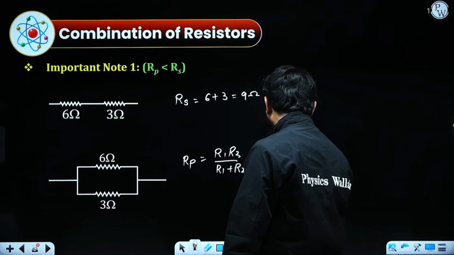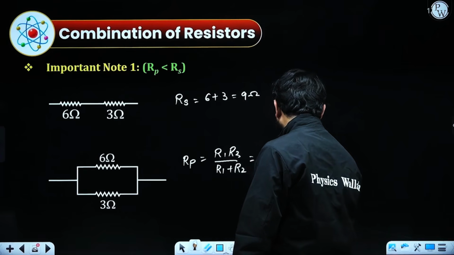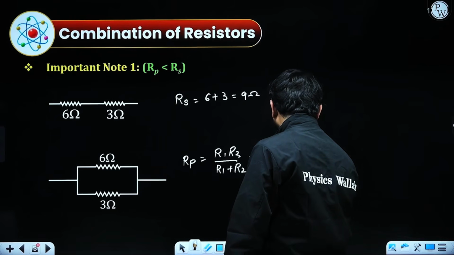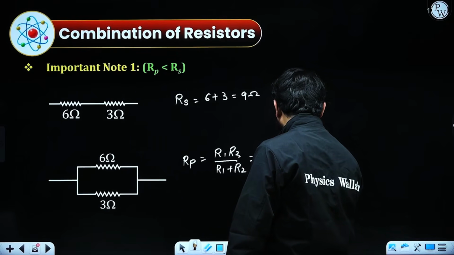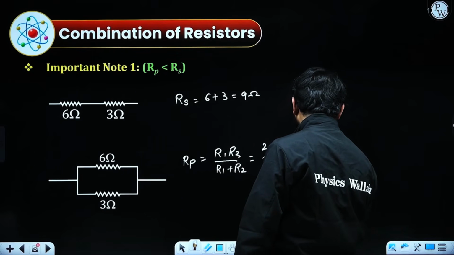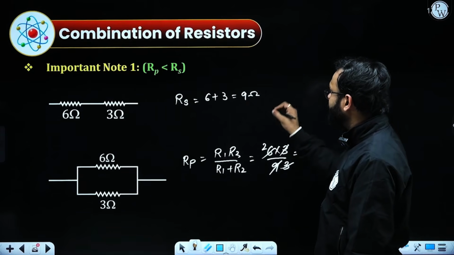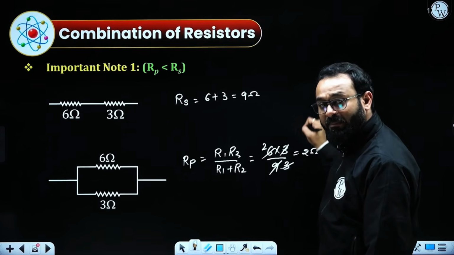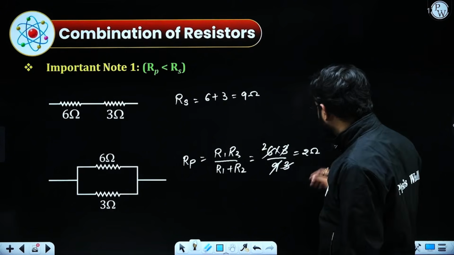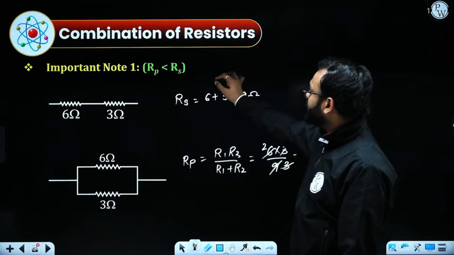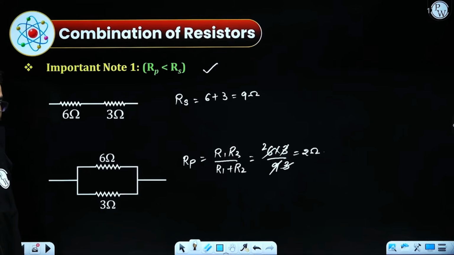If we calculate this, we will be getting 6 multiplied by 3 divided by 9, which is 2. So we are getting 2 ohm. Of course, in the series combination we will be getting the greater value. In the parallel combination with the same resistors we will be getting the smaller value. So that is note number 1.